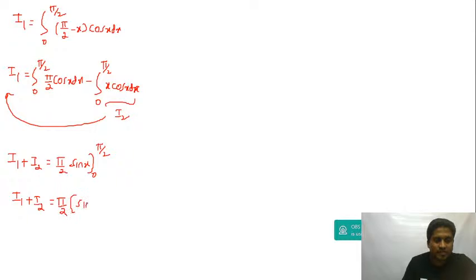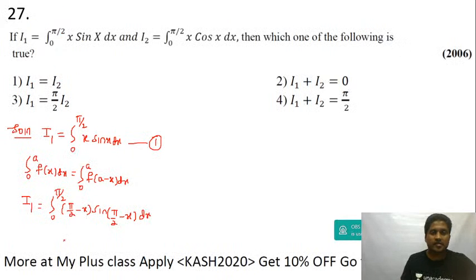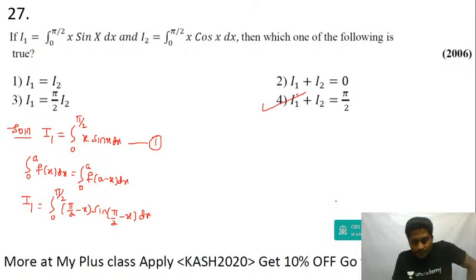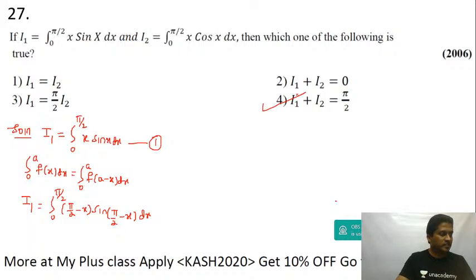Upper limit will be equal to sin of pi by 2, lower limit is sin 0. Sin 0 will be 0. So you get I1 plus I2 is equal to pi by 2. That's the answer. I1 plus I2 will be equal to pi upon 2. Answer will be D. Isn't it, guys? Okay, let's move to the next question.